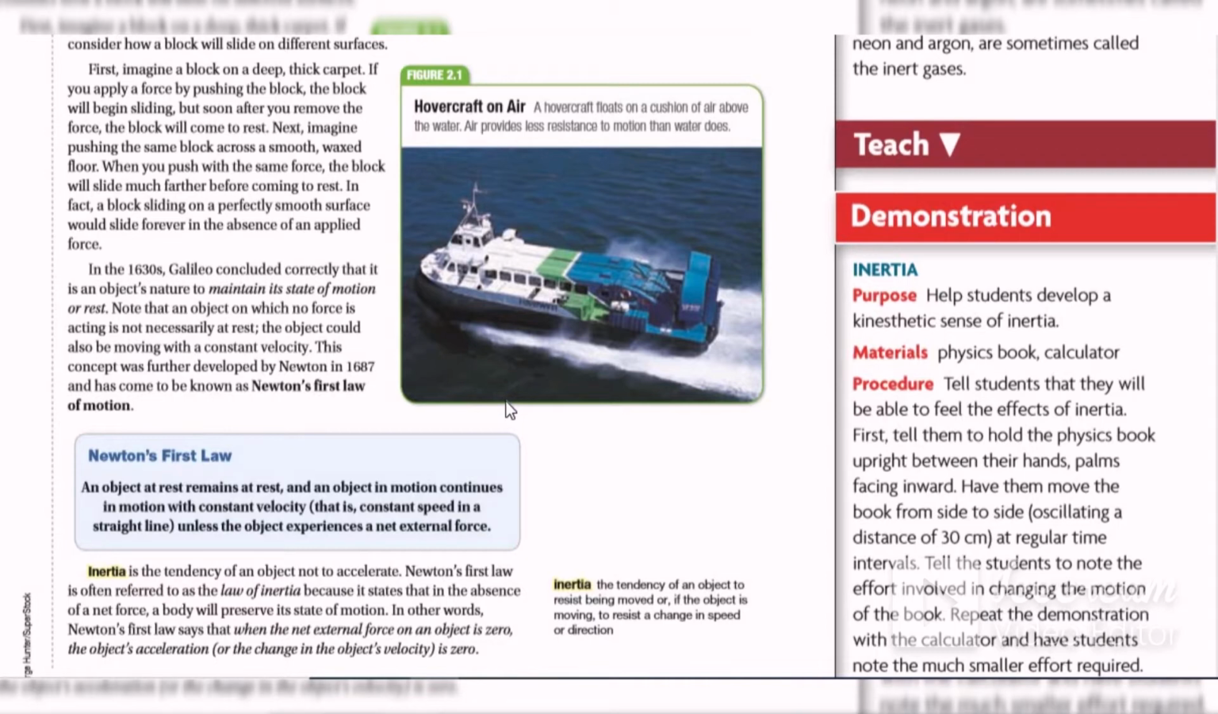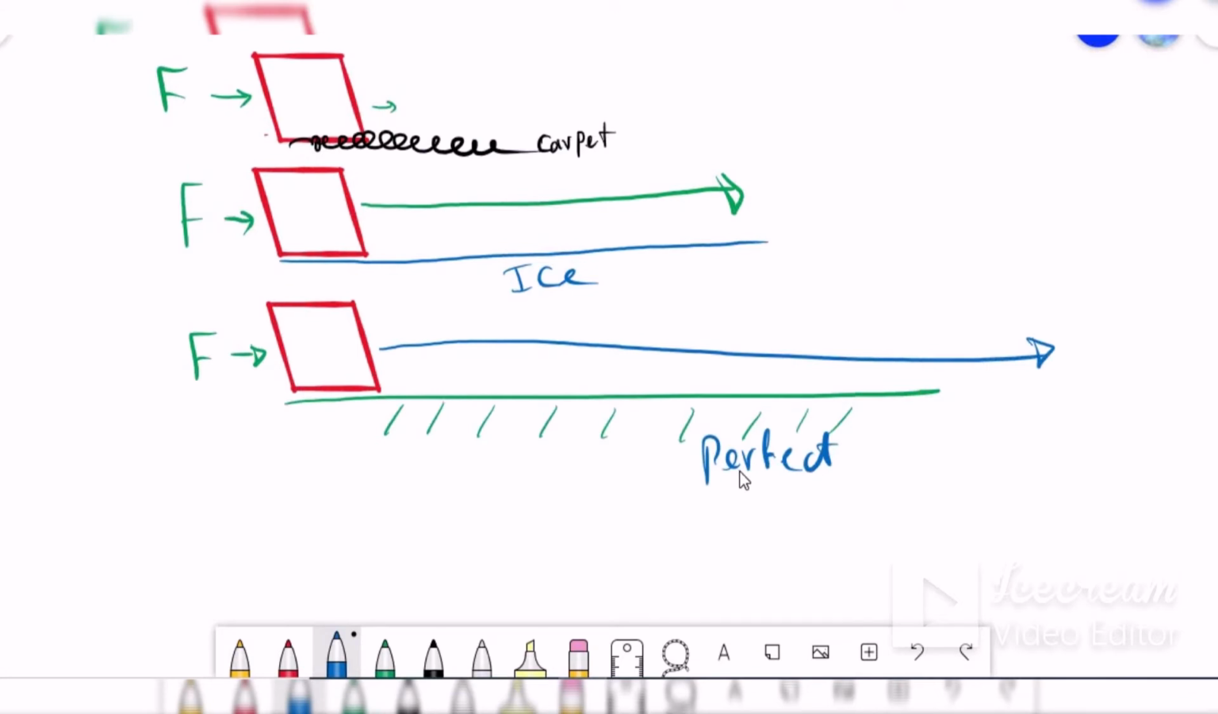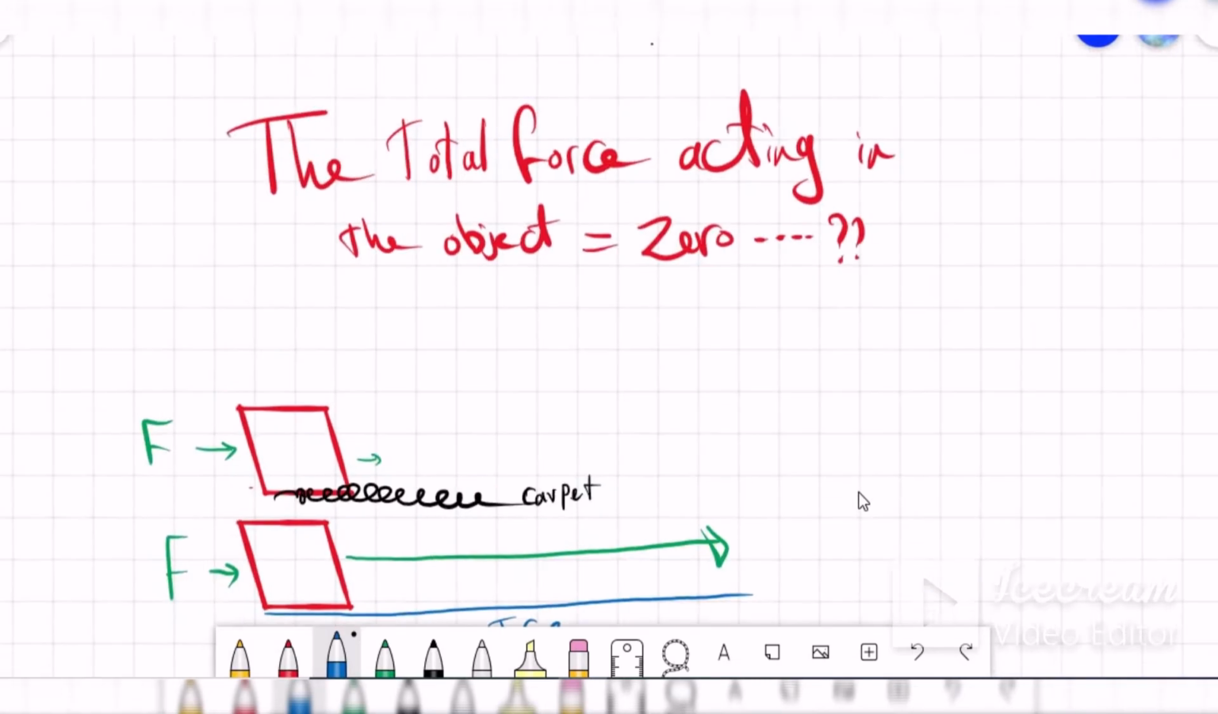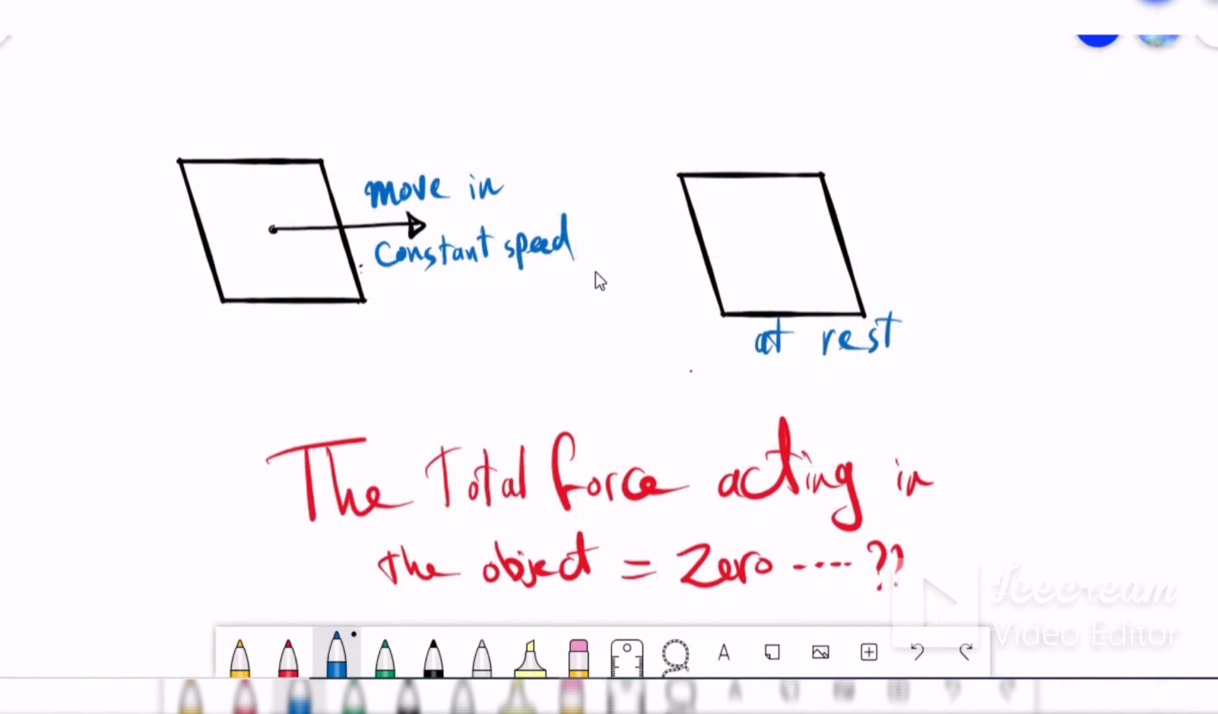Now as you saw here, if we do not have any force acting on the object, it stays in motion forever. Because of that, guys, if I ask you again about this question, if we have an object moving at constant speed or at rest, for both of them, the total force acting on it equals 0.